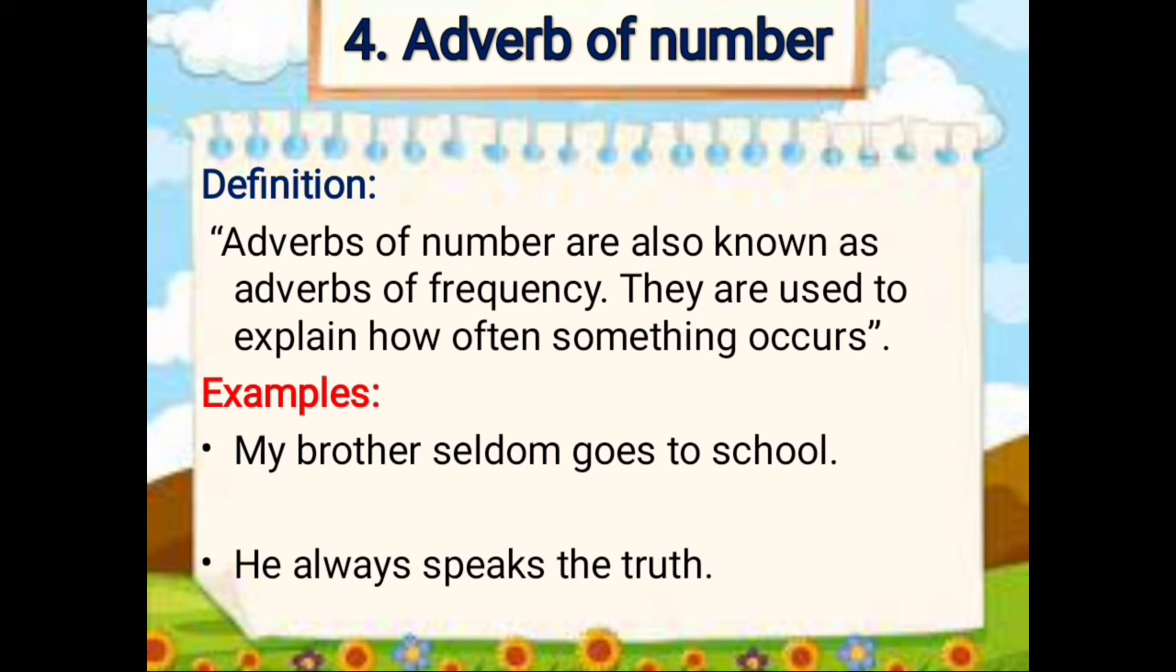The fourth one, adverb of number. Adverbs of number are also known as adverbs of frequency. They are used to explain how often something occurs. For example, my brother seldom goes to school. Seldom is what? Adverb of number. He always speaks the truth. Always is what? Adverb of number. The same like often, again, always, since, and twice. These are adverbs of number.